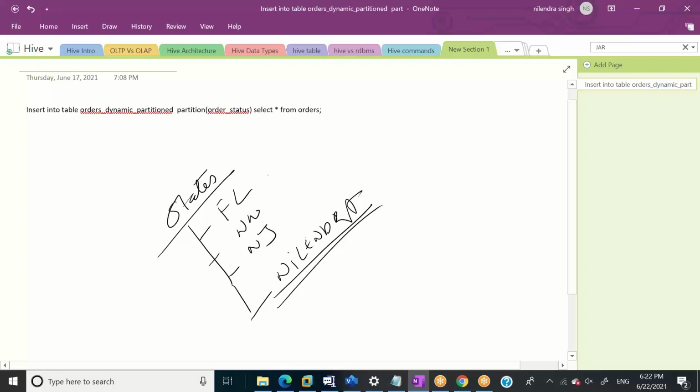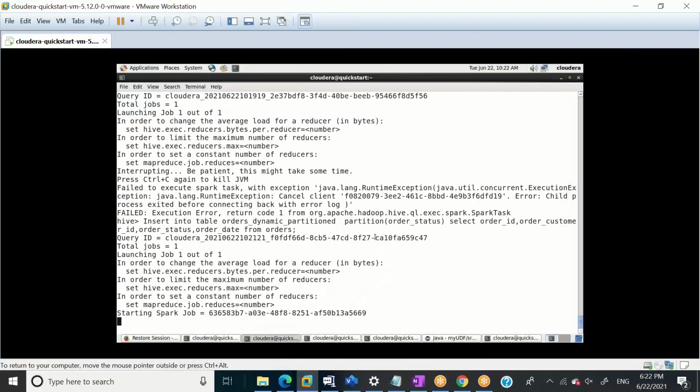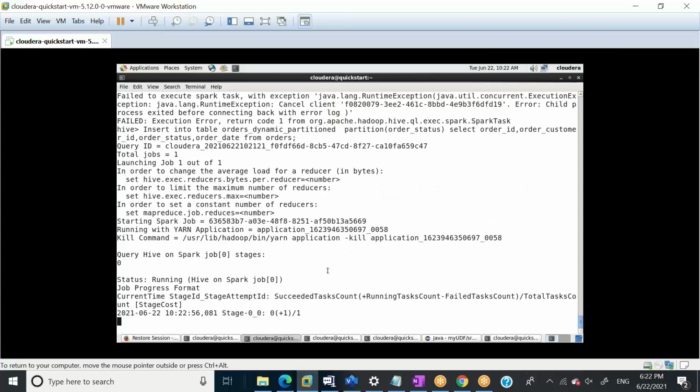For you guys, it makes sense. But if I give this data to Hive and say, please partition it, Hive will create 4 partitions or 4 directories, one with Florida, one with New York, one with New Jersey, and one with Nilendra. It will treat Nilendra as one of the states. The same thing it will do here. Although my partition column is order_status, it will create all the directories inside my HDFS with the date column. Let it run quickly.